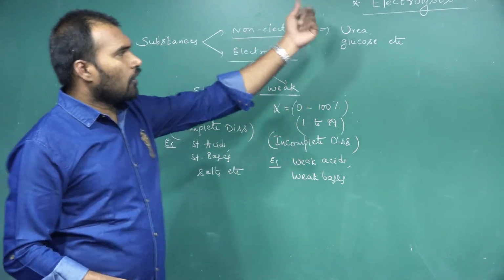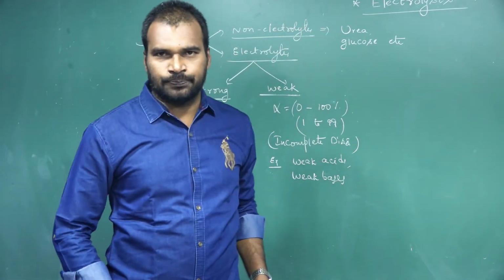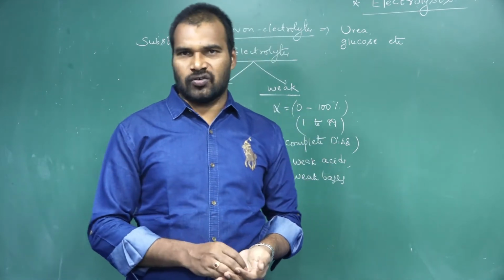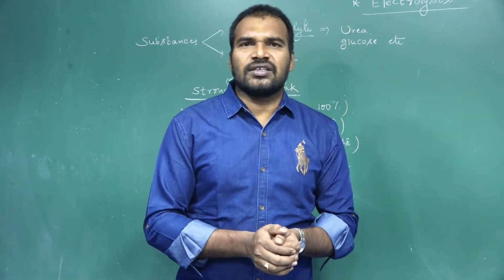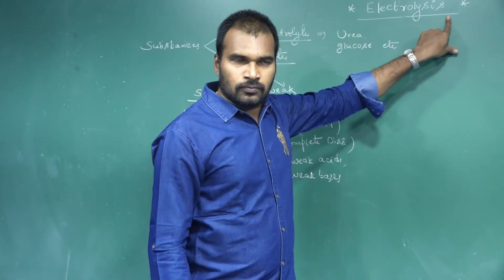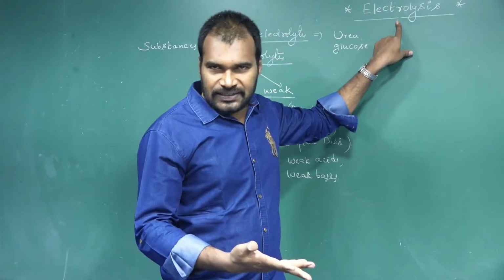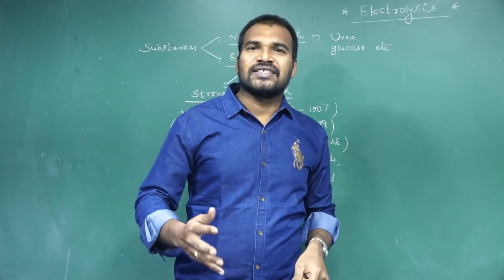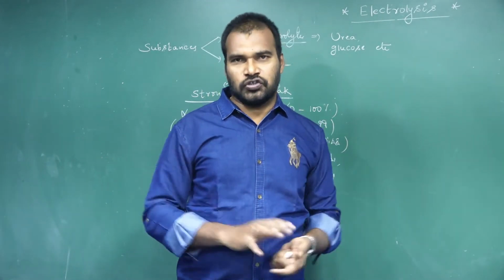Now move on to our concept, that is electrolysis. What exactly is electrolysis? See in the name itself: electro means by using electricity, lysis means cleavage or decomposition.